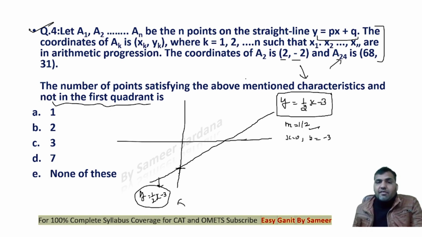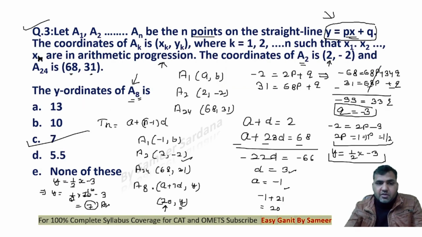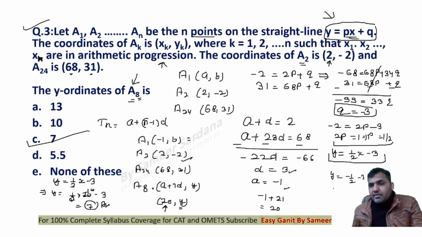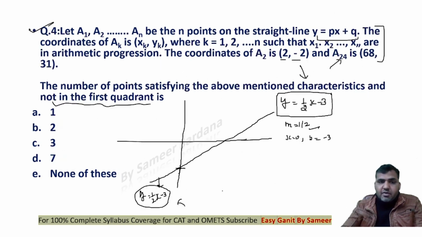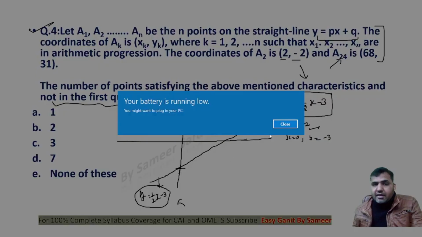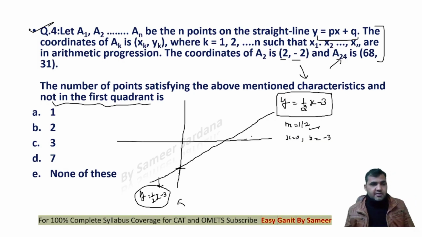Now guys, the first point, as we have found in the previous question, is minus 1 and b. The first point is x as minus 1. Now if I put x as minus 1 here, the ordinate of it would be minus 1 by 2 minus 3. This would be minus 7 by 2, that is minus 3.5, right? So in the given line, if I put x as minus 1, my first point is, just a minute guys.